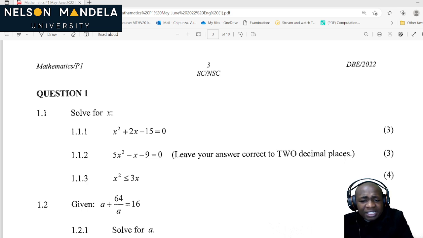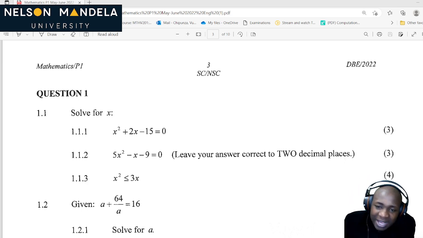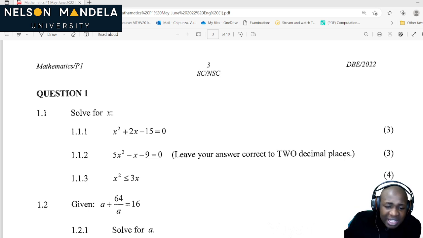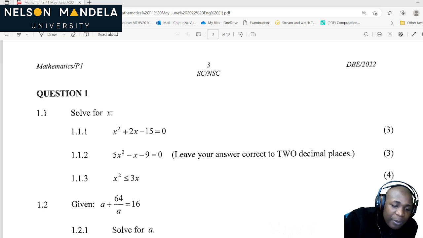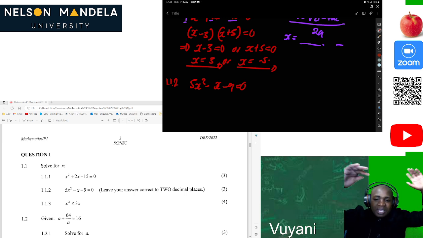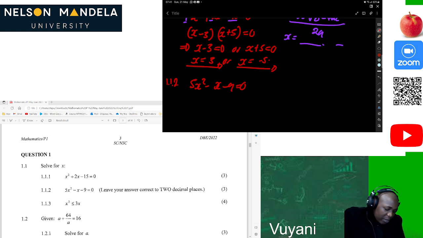The moment you see the words to 2 decimal places, my sister, my brother, don't even think about many things. Don't even try to find factors. You won't find them. So you should use your quadratic formula. Let's use that quadratic formula first so that you can solve this quickly. The moment you see something in brackets, don't even think about finding factors. Use your quadratic formula. Of course, we know that this is a, this is b, this is c, okay?